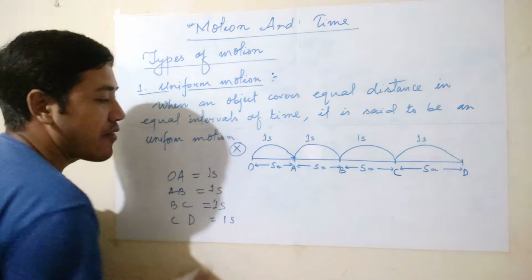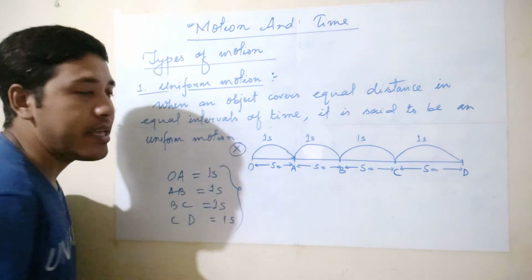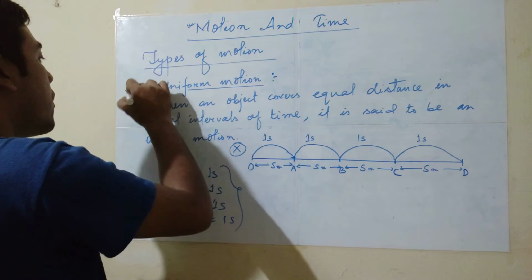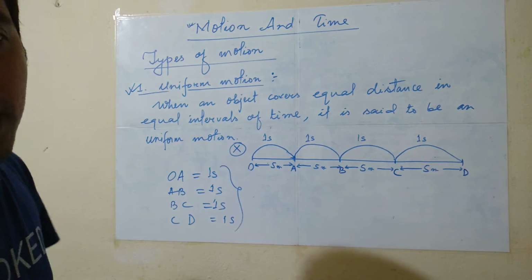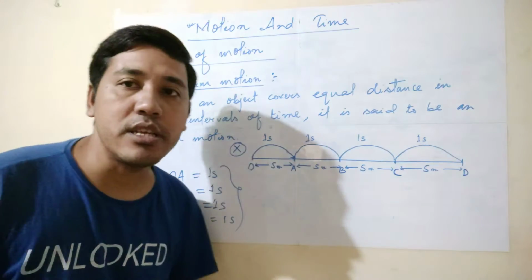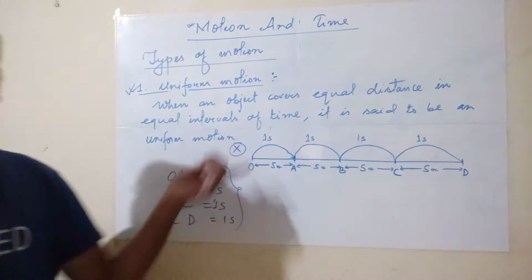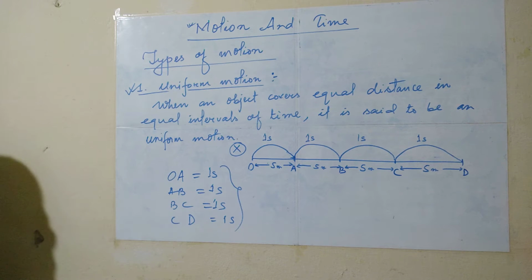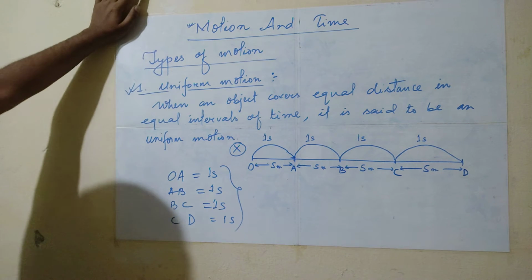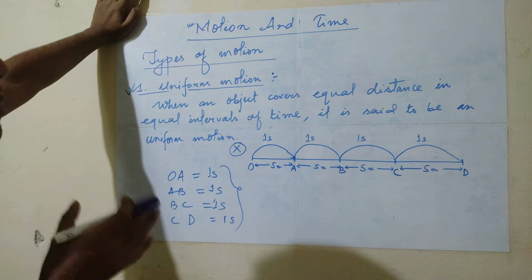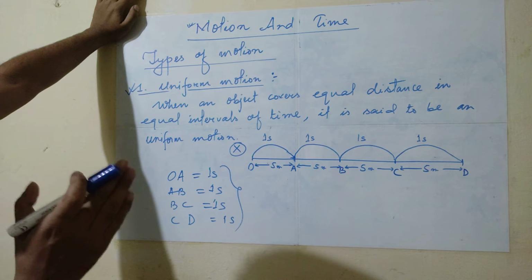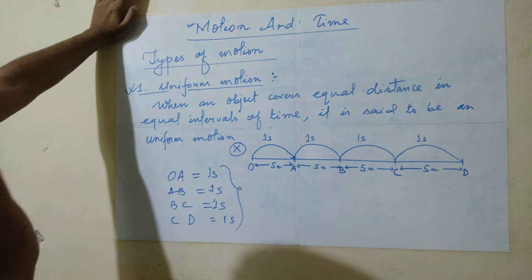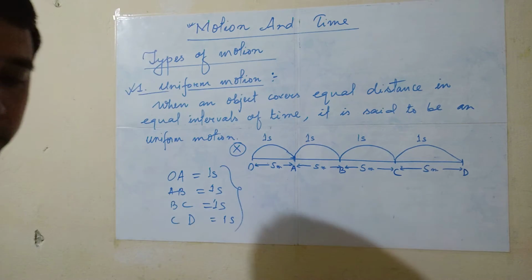Then this type of motion is known as uniform motion. Please copy down this one. In uniform motion, don't forget, any object will cover equal distance in equal intervals of time. Done? Okay.